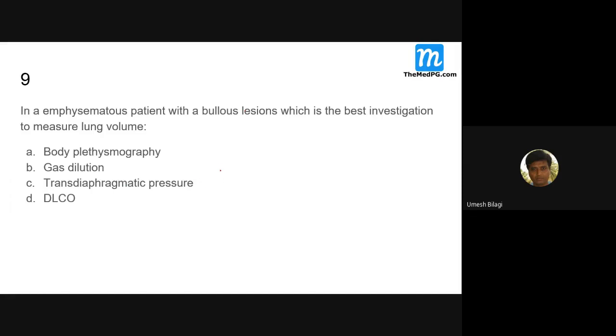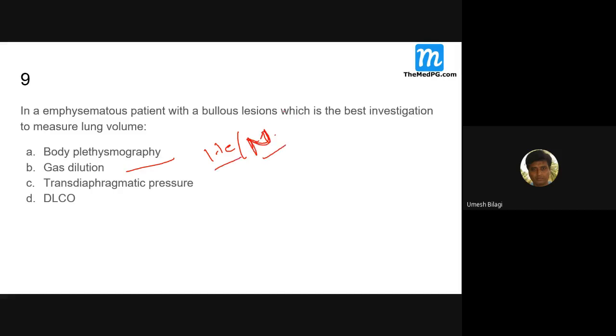What are gas dilution and body plethysmography? What are the gases used for gas dilution? Helium and nitrogen, not nitric oxide.